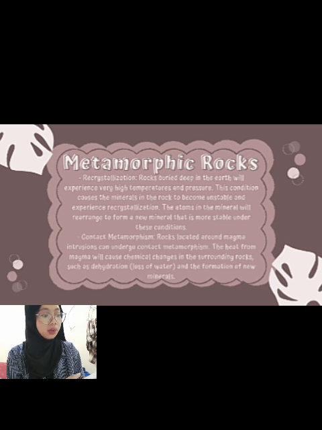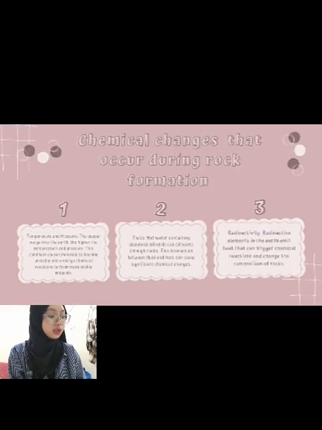And then contact metamorphosis. Rock located around magma intrusions can undergo contact metamorphism. The heat from magma will cause chemical changes in the surrounding rocks, such as dehydration, loss of water, and the formation of new minerals. And then there are chemical changes that occur during the formation.